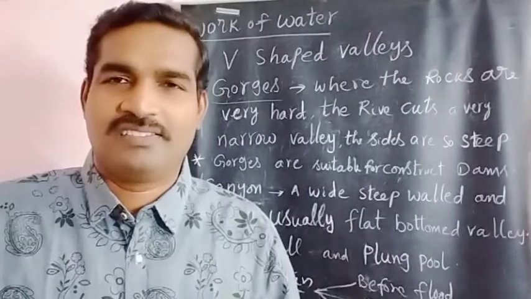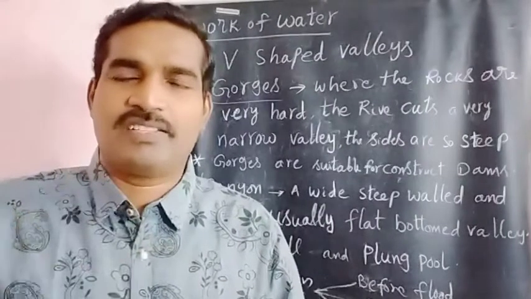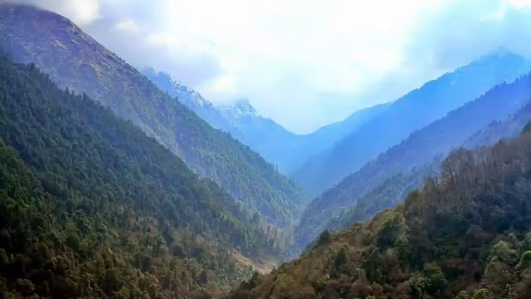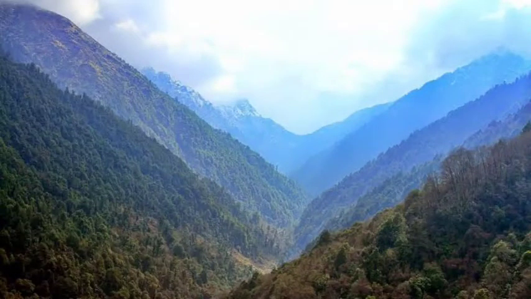Understand? If you see V-shaped valleys, they are narrow at the bottom and wide at the top.